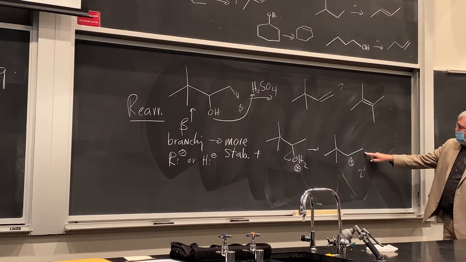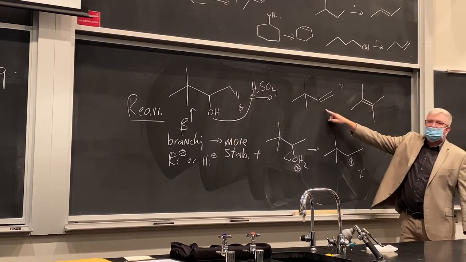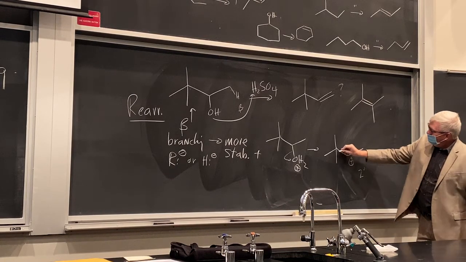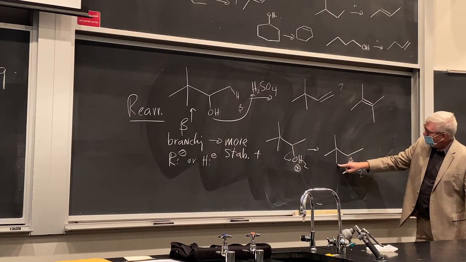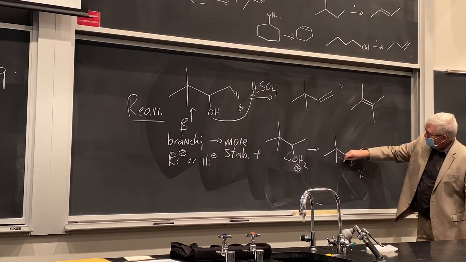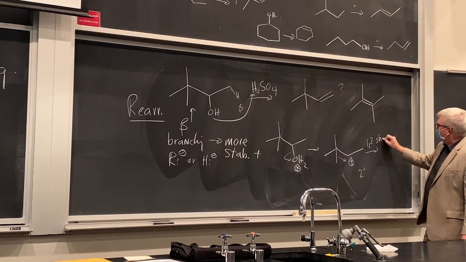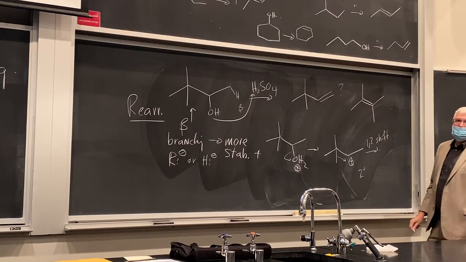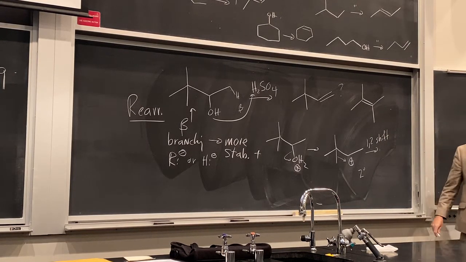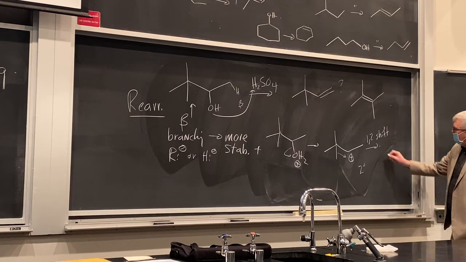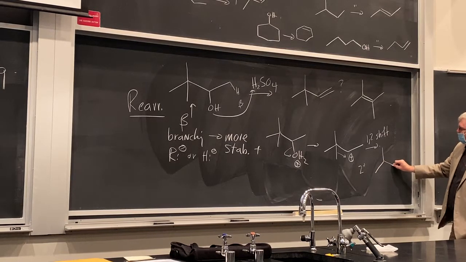Yeah, we could take a proton off here and go to this product. But what are we going to do instead? Well, we can take this methyl group right here and shift it. We call that a 1,2 shift. Okay, it's a specific type of rearrangement. And why are we shifting that? Well, this is a secondary carbocation. If we do the shift, what's going to occur now?